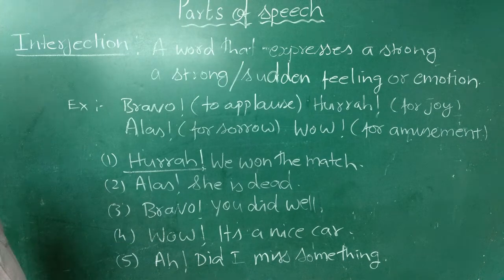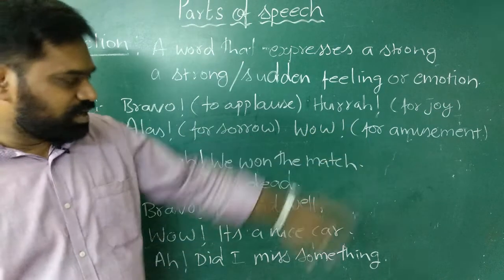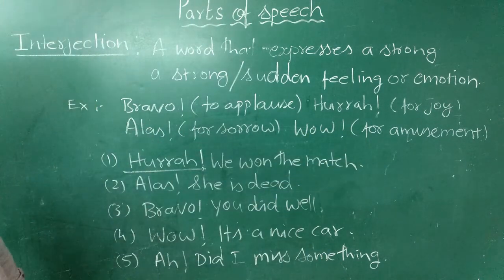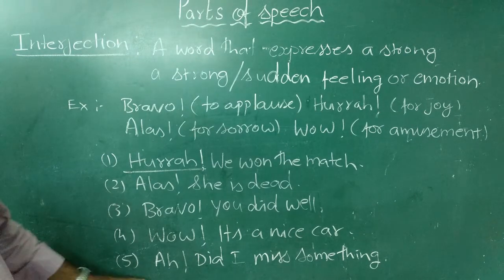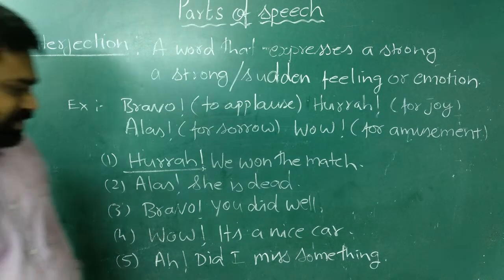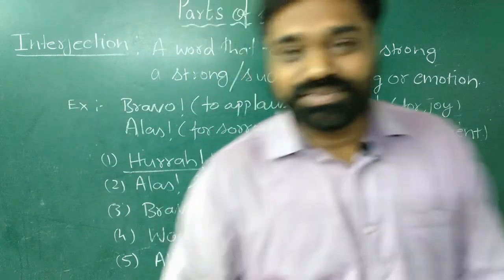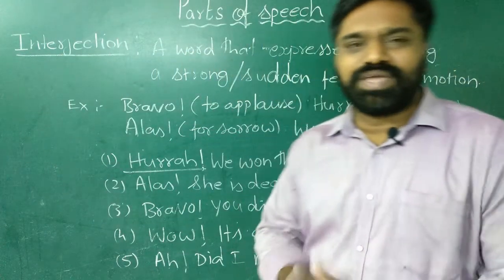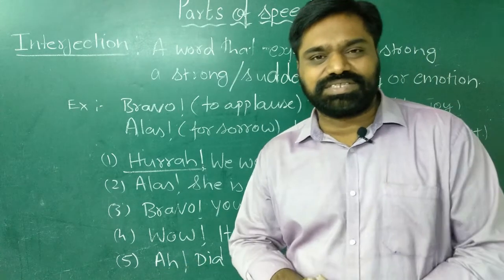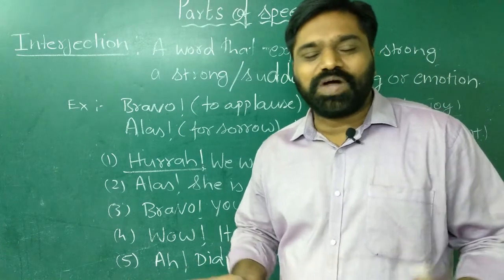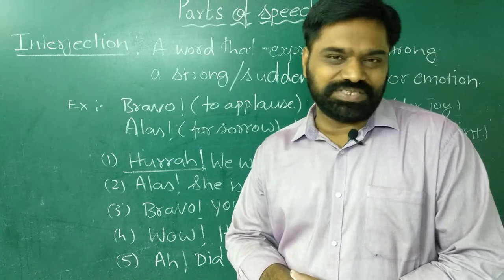So here the word wow is used to show our amazement. So it is an interjection. And finally the last word, ah, did I miss something? So here ah tries to show our surprise. So in this way we can understand that interjections are the words that show our feelings or emotions.